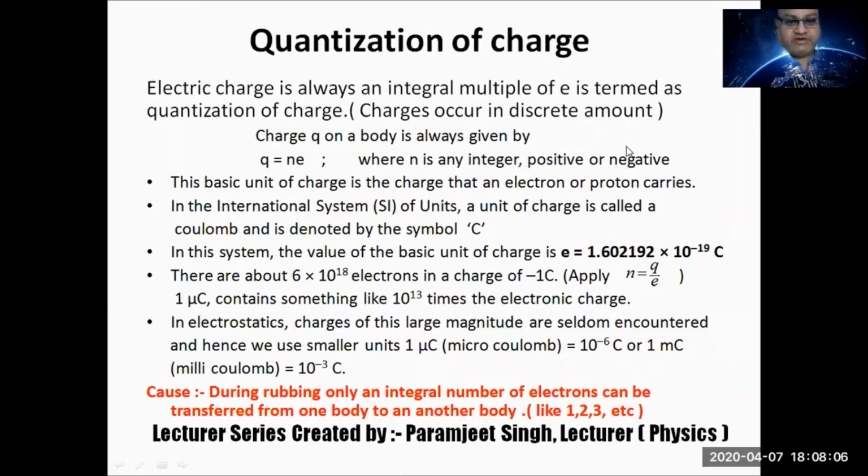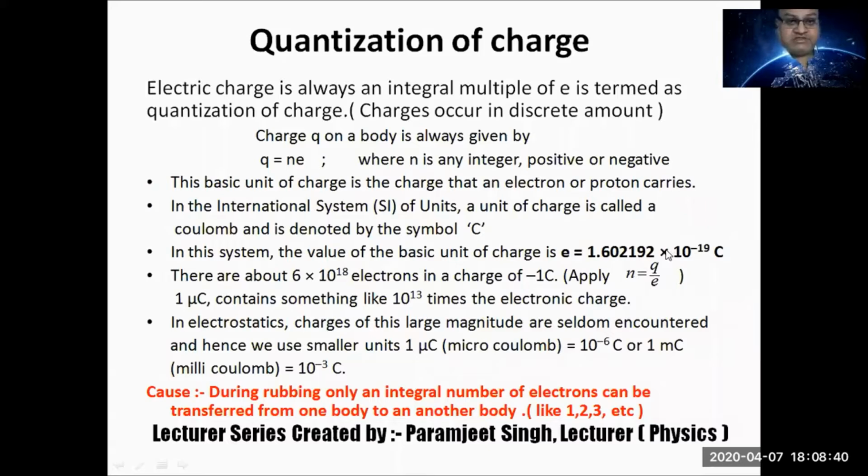What is quantization? The minimum quantum of charge which transfers from one object to another object is the charge on the electron or the charge on the proton, but the proton does not transfer because it is tightly bound in the nucleus. So only the outermost electrons transfer, and one electron has approximately 1.6 into 10 raised to power minus 19 coulomb of charge. So with every electron, this much amount of charge transfers.